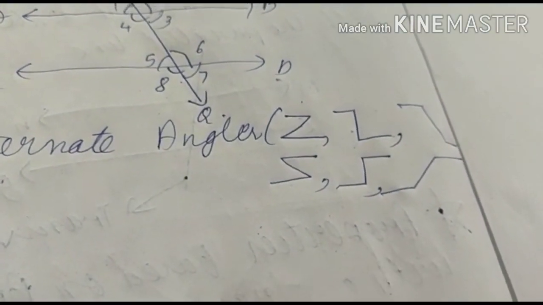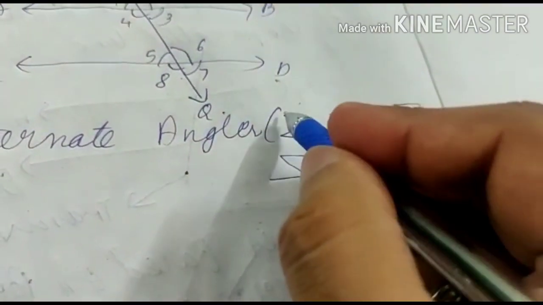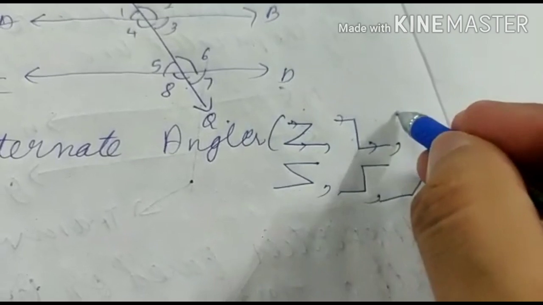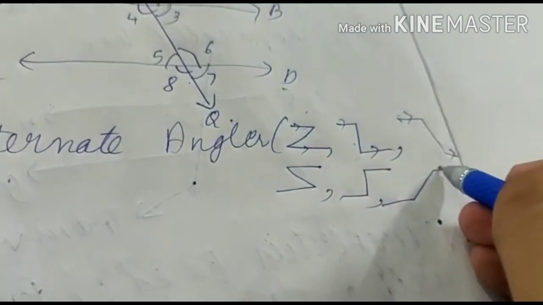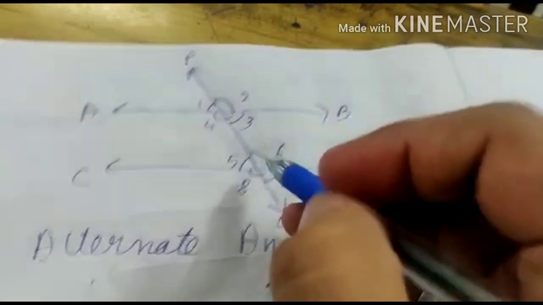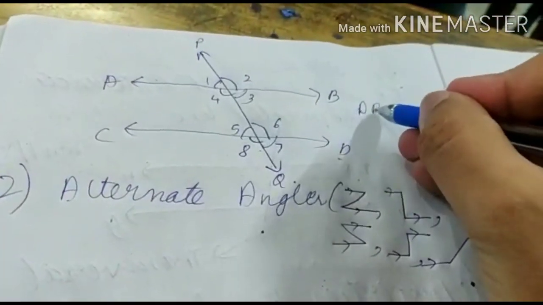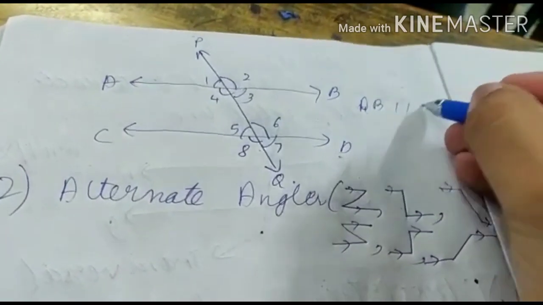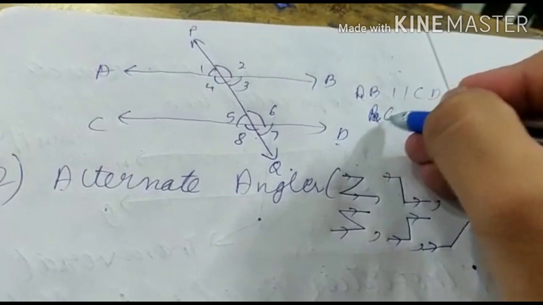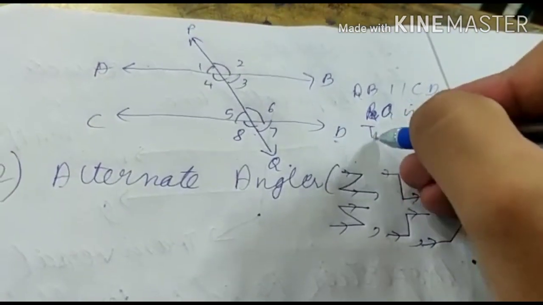It should be forming a Z, and here these two lines are parallel. Got my point? These two lines are parallel. Okay, look here, AB is parallel to CD and PQ is transversal.